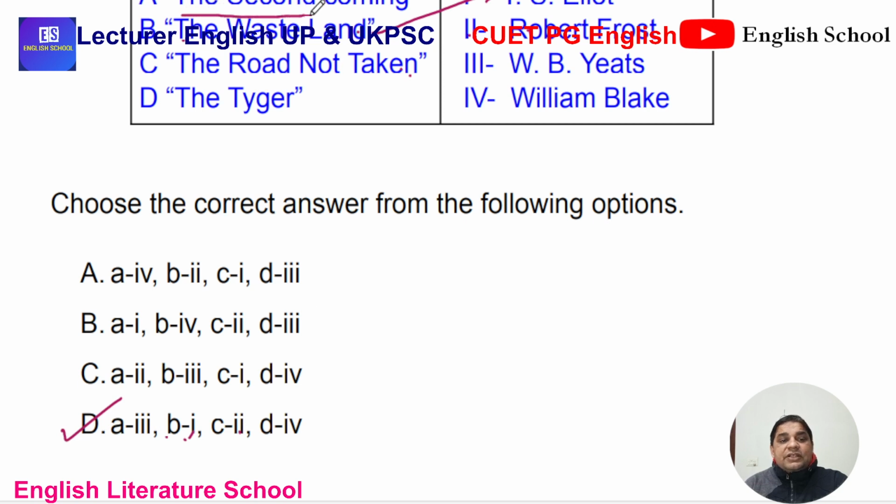Still, we can check: The Second Coming is written by W.B. Yeats. A is having third, and The Tiger is a poem by William Blake, from a collection, and one of the poems in it is The Tiger. So it is not necessary that you must know all four; the two and the three can help you, even the one, in this exam.